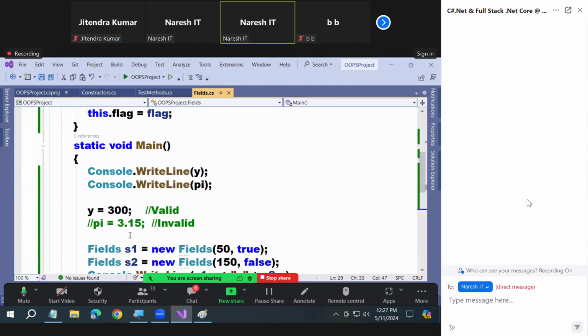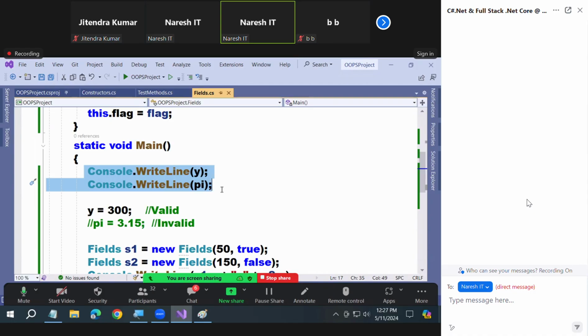See, listen. Are you able to print the y and pi values in the first line? You're able to print means they're initialized, correct? I'm not getting a confident answer. You're able to print means they're initialized, correct or not? If they're initialized, it means the static constructor was called.